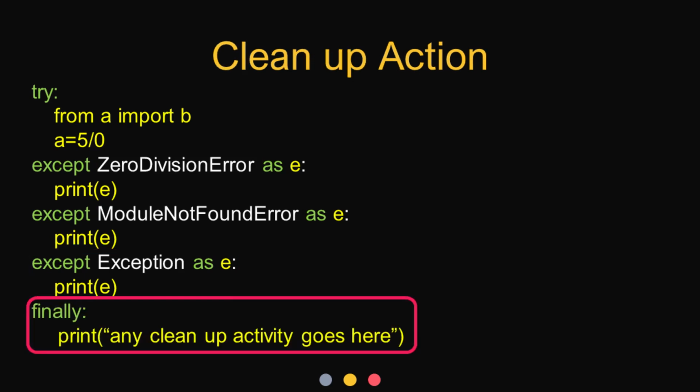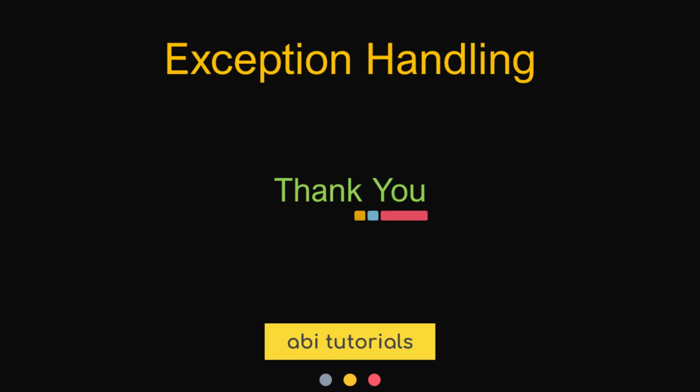In addition to the try and except blocks, you can also add the finally block to the exception handler. The code within finally will be executed irrespective of whether an exception occurred or not. So you can place any code that performs cleanup activities such as file close or database close, etc. within the finally block. That ends our chapter on exception handling in Python.